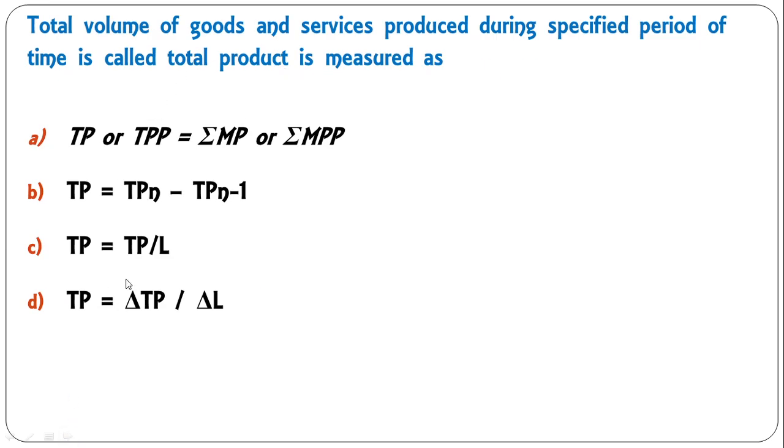Total volume of goods and services produced during a specified period of time is called total product, measured as TP or TPP, that is total physical product, equal to summation of MP or summation of MPP. So it seems that A is the correct answer, because if you add all the marginal product, you will get the total physical product or total product. The other formulas are for marginal product and average product, so all three are wrong. The first one is the correct answer.